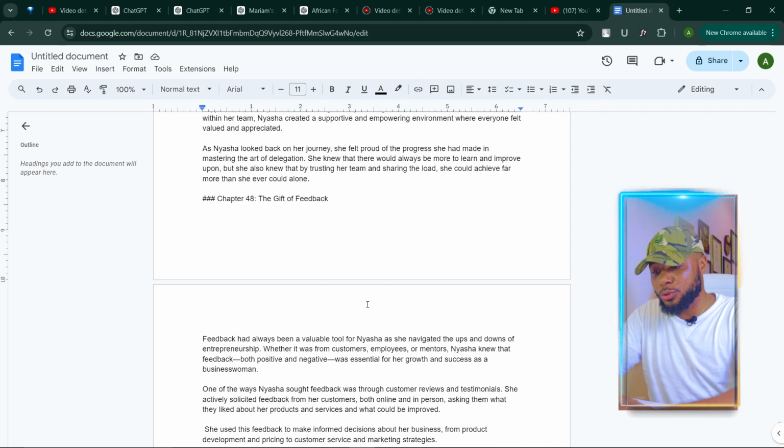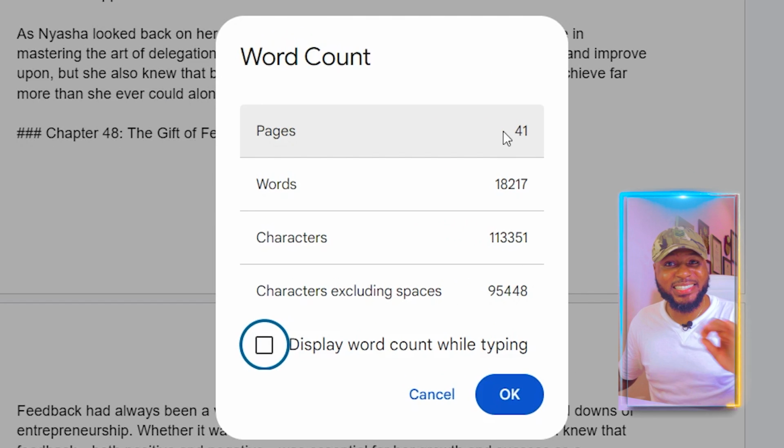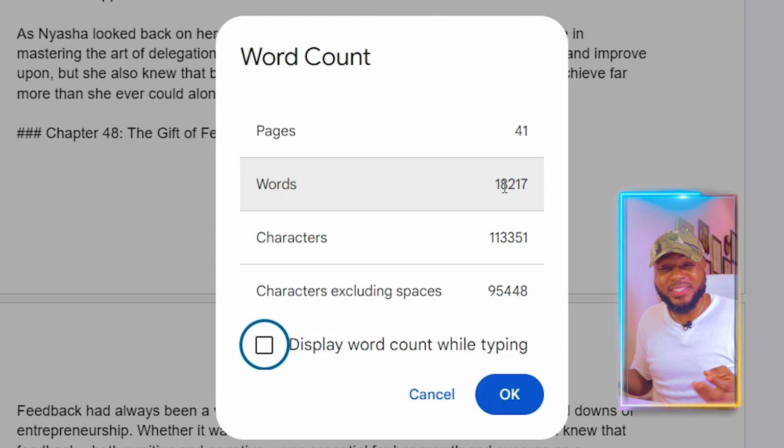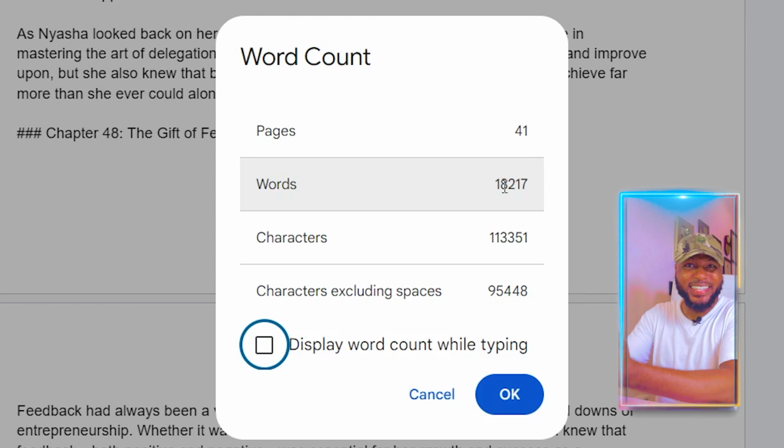So I'm going to hold down Control-Shift-C. As you can see, ChatGPT generated 41 pages for us, and the number of words is 18,217 words. How cool is this? This is so amazing that we're able to squeeze out all the juice from ChatGPT that seemed to be stubborn, but we have a way around it, right?